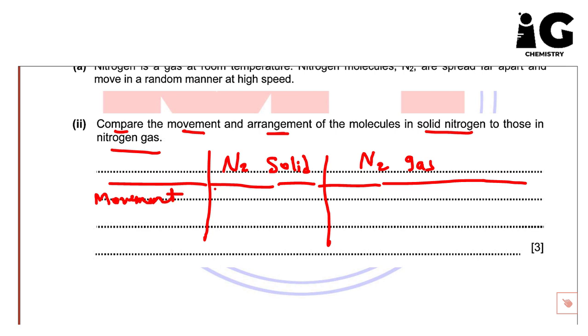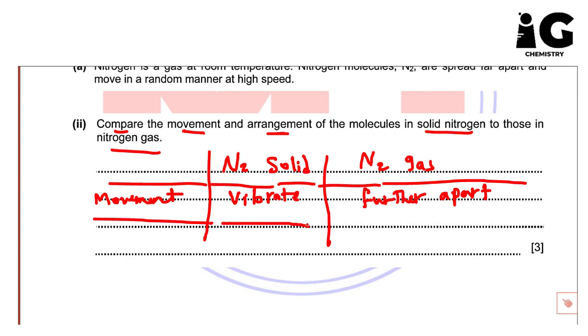So we said particles of solids, they vibrate. If you remember the table, they vibrate in fixed position. And in case of gas, they move further apart, or far apart.